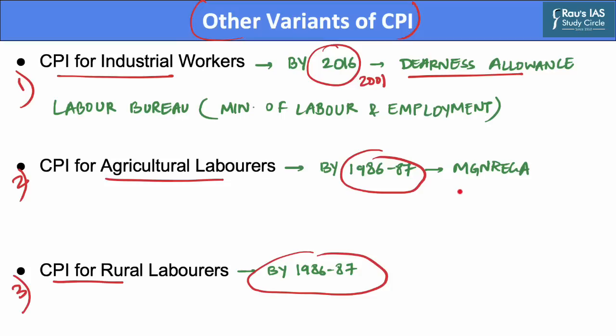Currently, the MGNREGA wages are presently linked to CPI for agricultural labourers, and the government proposes that the wage should be linked to CPI for rural labourers. These three variants of CPI are published by the Labour Bureau, which comes under the Ministry of Labour and Employment.